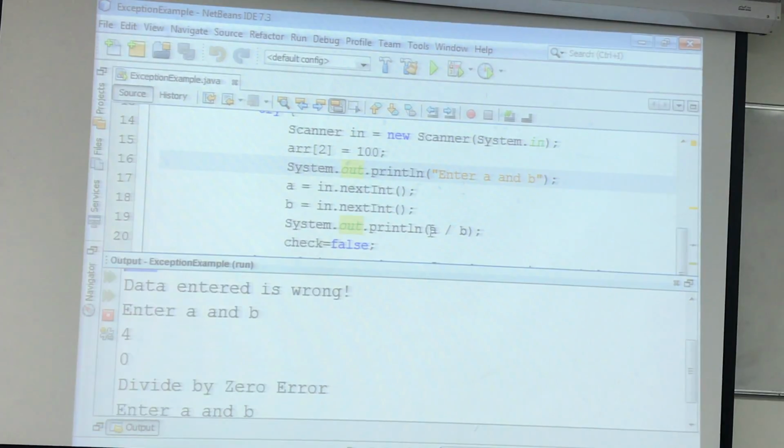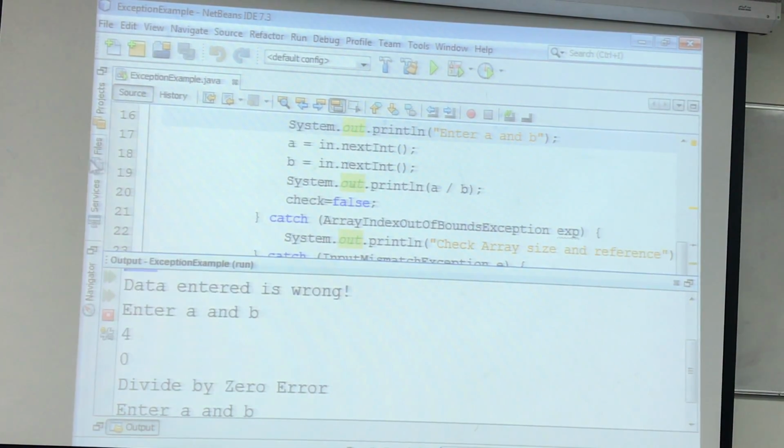And then when Java does this operation, a divided by 0, which is 4 divided by 0, here your program crashed. It means this line 19 and 20 do not execute successfully, right? So what will happen?